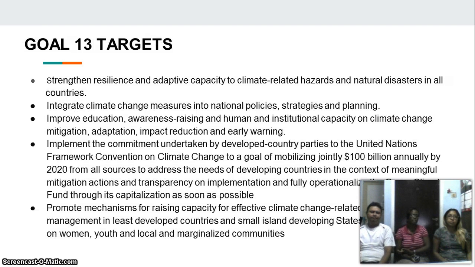The targets that are set for 2030: strengthen resilience and adaptive capacity to climate-related hazards and natural disasters in all countries, integrate climate change measures into national policy strategies and planning, improve education, awareness raising, and human and institutional capacity on climate change, implement the commitment undertaken by developed country parties to the United Nations Framework Convention on Climate Change, and also promote mechanisms for raising capacity for effective climate change related planning and management in least developed countries and small island developing states, including focusing on women, youth, and local and marginalized communities.